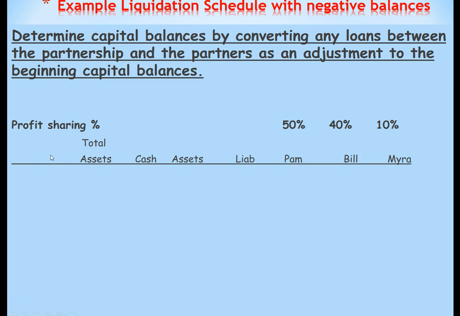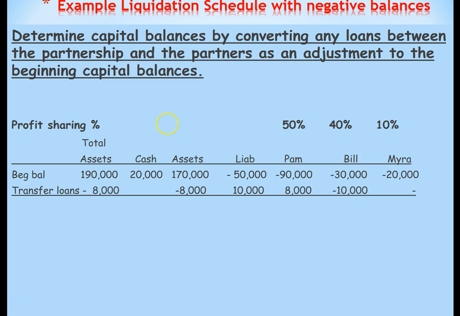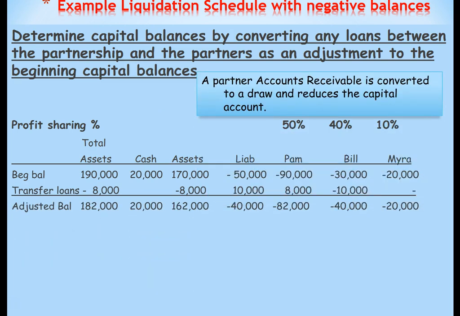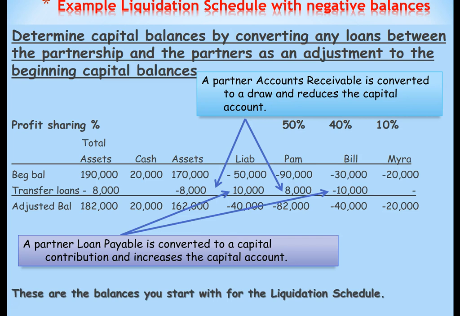So the first thing you always have to do is get rid of any loans between the partnership and the partners. So we start with their beginning balances. We transfer the loans, and now we have a new adjusted balance, which is what we're going to start with. And again, accounts receivable is converted to a draw, and a partner loans payable is converted to a capital contribution. These are going to be the balances. We're going to start with the liquidation schedule.